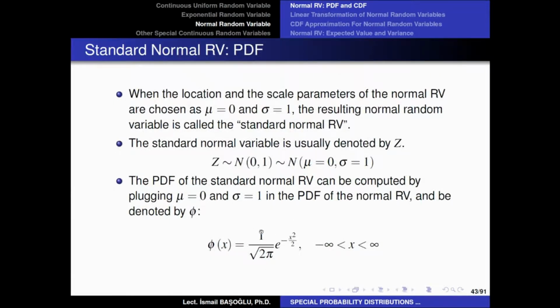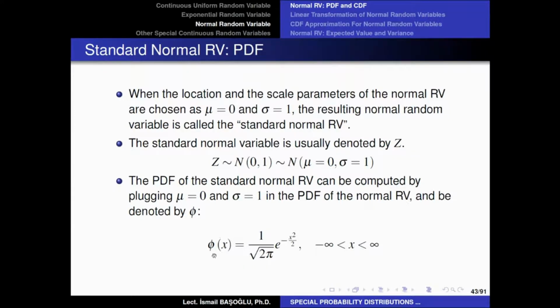It will just become 1 over square root of 2 pi e to the power minus x squared over 2. Again, this function is defined for all real numbers, and it is a probability density function, but of the standard normal random variable.